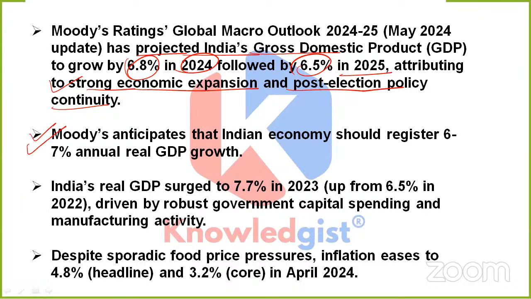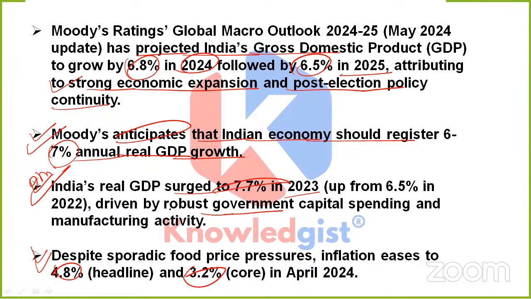And apart from it, Moody's anticipates that the Indian economy should register 6 to 7% annual real GDP growth. Apart from it, this is important, India's real GDP surged to 7.7% in 2023, driven by robust government capital spending and manufacturing activity. And despite sporadic food price pressures, inflation eases to 4.8% in headline and 3.2% in core